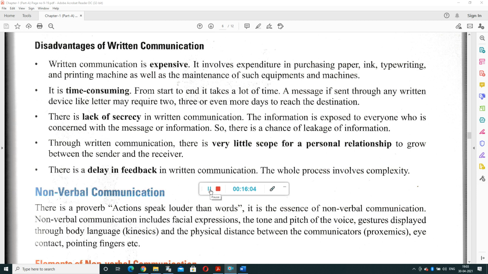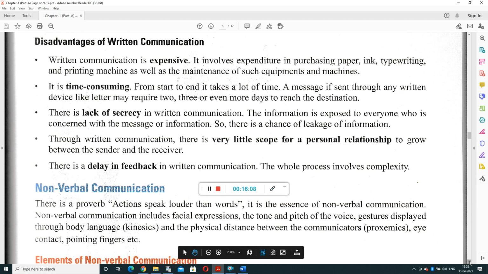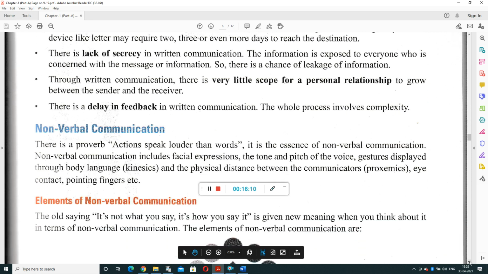Now the next topic is non-verbal communication. Non-verbal means, there is a proverb, actions speak louder than words. It means you are showing your action by using your voice, gestures, touch or pitch. It includes your facial expressions, body language, physical distance between the communicators, like doing eye contact or pointing a finger at someone. These are all included in non-verbal communication.